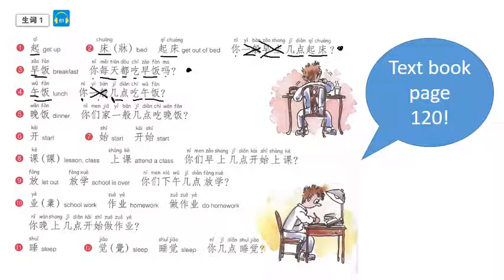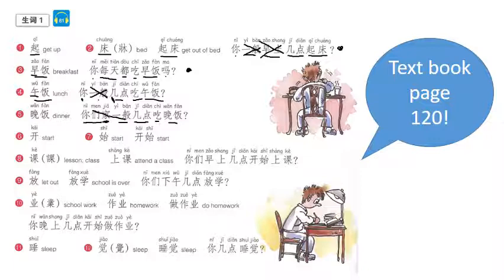Next word down, we've got 晚饭. 晚饭 is dinner. 你们家一般几点吃晚饭? What do you think that sentence is asking? So we've got 你们, that's you in plural form. So if you're talking to more than one person, or if you're including their family. So we've got 家, so your family. 一般 is usually or normally. 几点, what time? 吃, to eat. 晚饭, dinner.